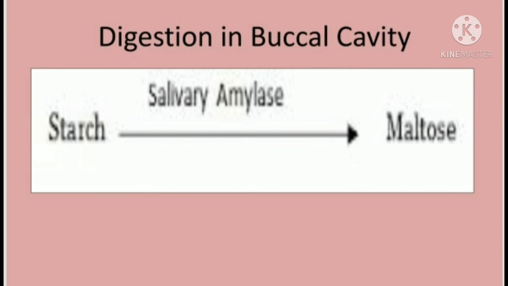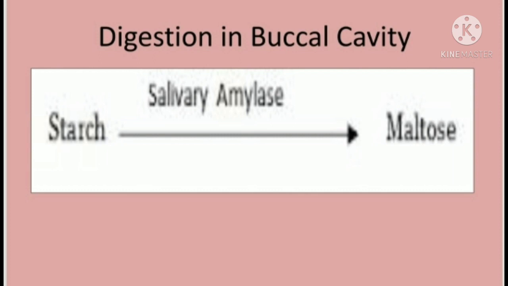Palate means what we call taalu in Hindi. So the tongue presses against the palate and pushes the bolus into the pharynx, the next organ after the tongue. Then the bolus further passes to the esophagus, from the tongue to the pharynx, and then from the pharynx to the esophagus.